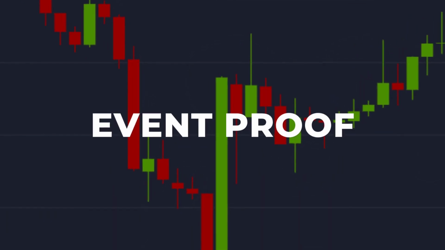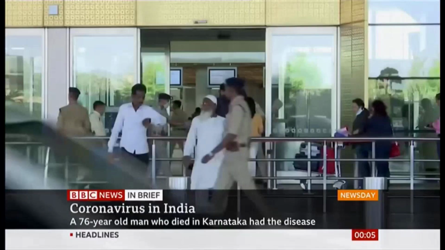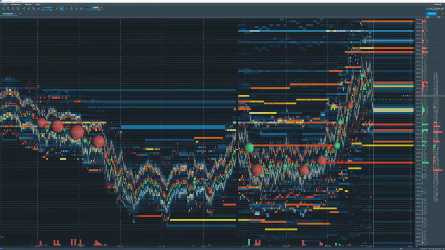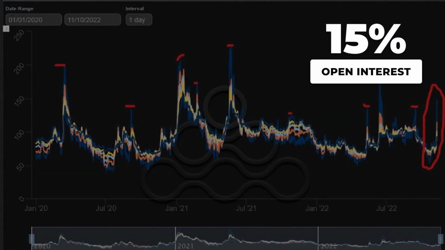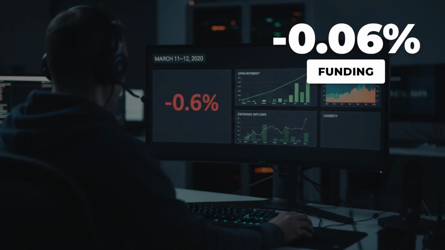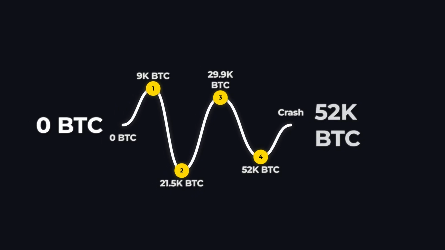On March 12, 2020, Bitcoin's price collapsed by more than 50% in less than 24 hours. The headlines would later blame the COVID-19 panic, but the real warning signs flashed long before the news cycle caught up. Open interest on major derivatives exchanges like Deribit and Binance climbed 15% from one day to the next, a clear sign that leverage was building across the system. Funding rates flipped sharply negative, hitting minus 0.06%, as perpetual swap traders paid a premium to stay short. At the same time, exchange inflows spiked. Large holders sent coins onto platforms, quietly preparing for liquidation.